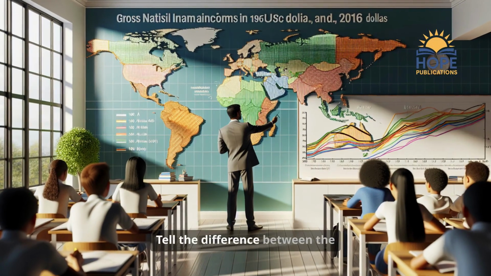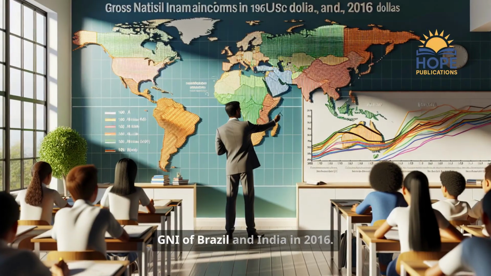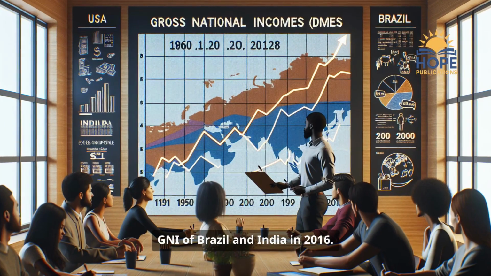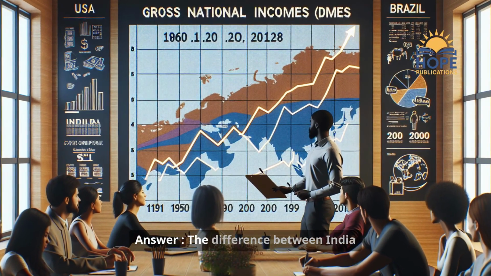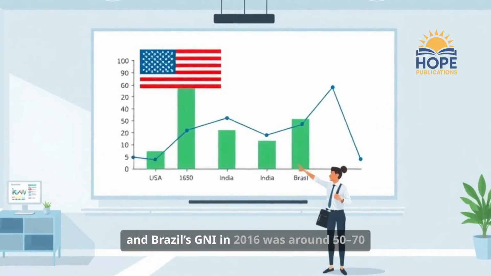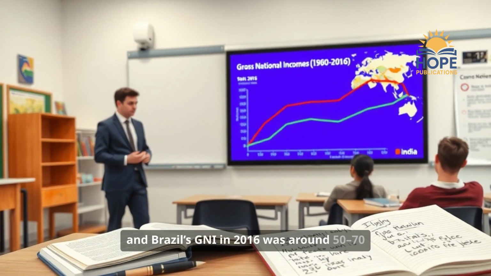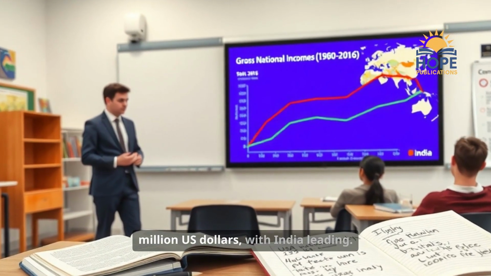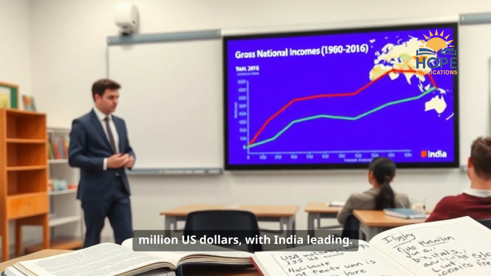4. Tell the difference between the GNI of Brazil and India in 2016. Answer: the difference between India and Brazil's GNI in 2016 was around 50-70 million US dollars, with India leading.